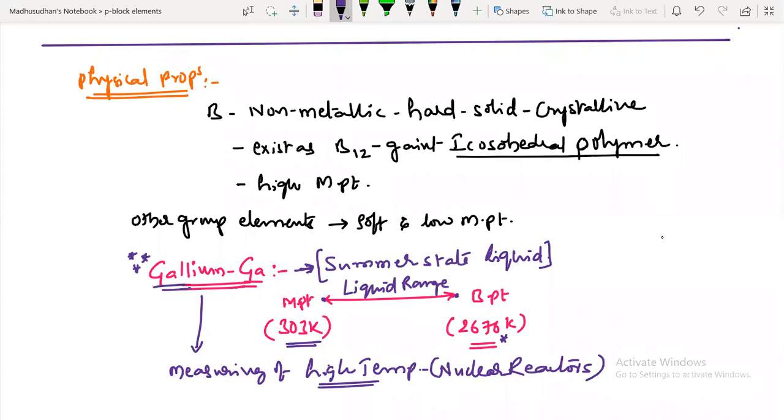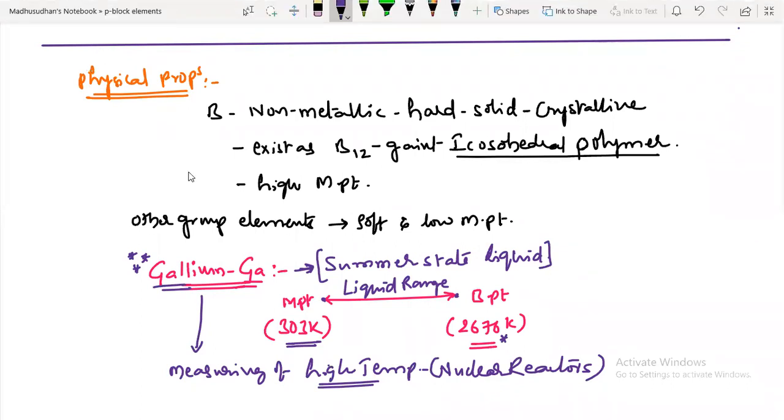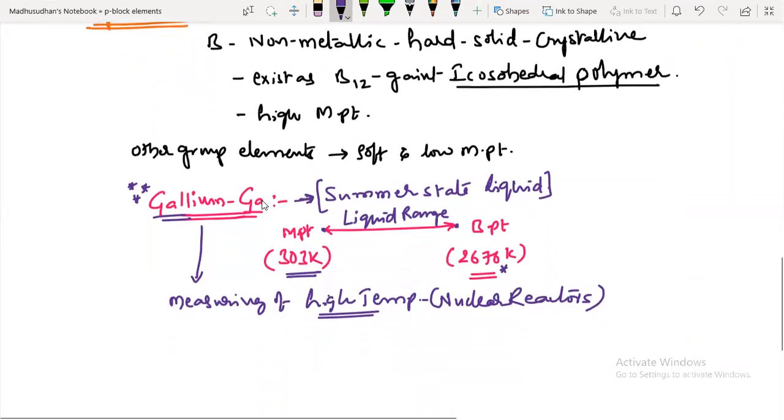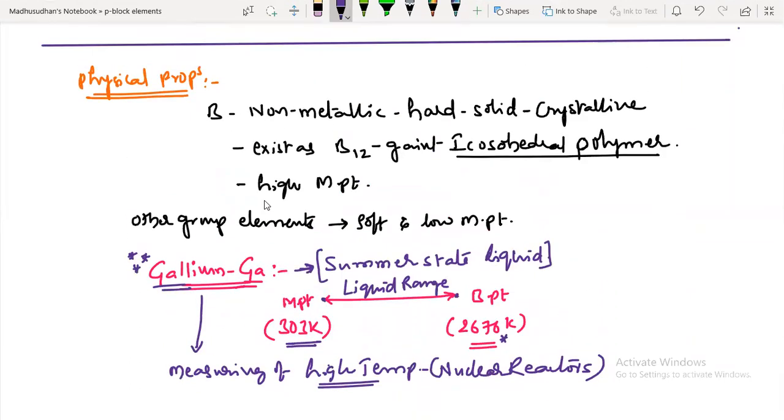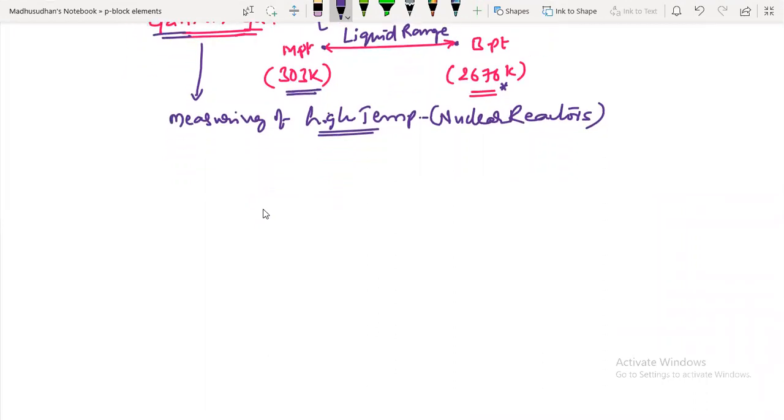And their density increases down the group. That covers the physical properties. Is this over? Yes, sir. This is about physical properties. Next, we'll talk about their chemical properties now.